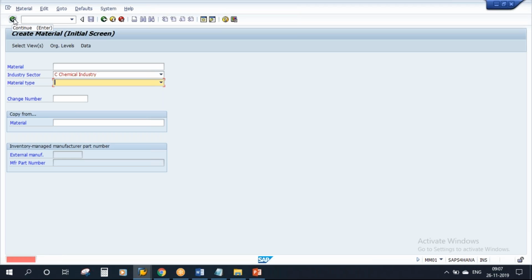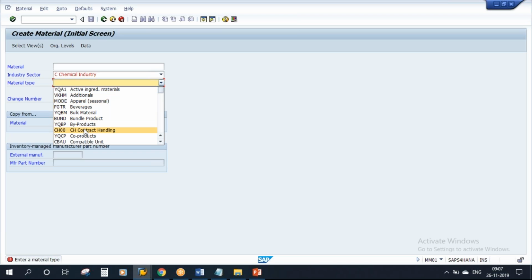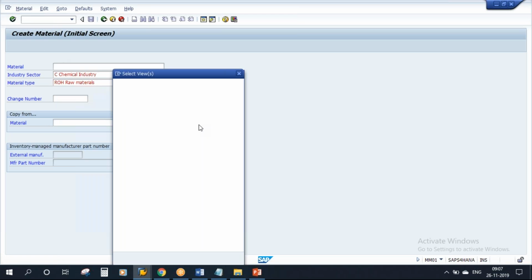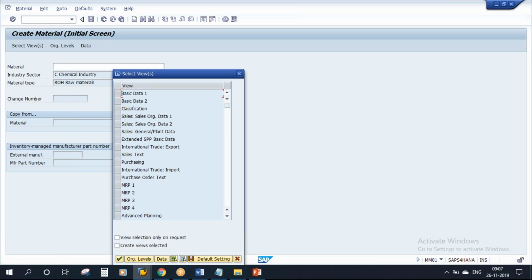However many times I press enter, you will keep getting that problem. That is the error message: enter a material type. Unless and until you resolve that, you cannot continue further. So now I have to enter a material type. Let's say I'm entering a material type. Now I can go further. Click on continue. So now I can go further.